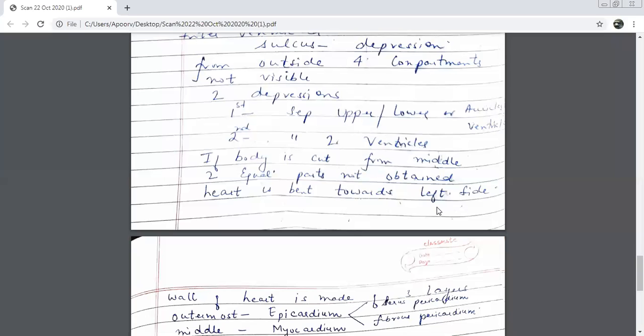And why is it bent towards the left side? Because in the left lung a little empty space is left, a depression. What was that space known as? I just told you the name. It is the cardiac notch. So although we say humans have bilateral symmetry, it is not a fact that the heart will be in equal parts. It will be bent towards the left side.